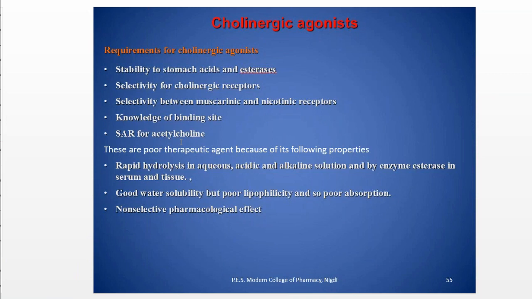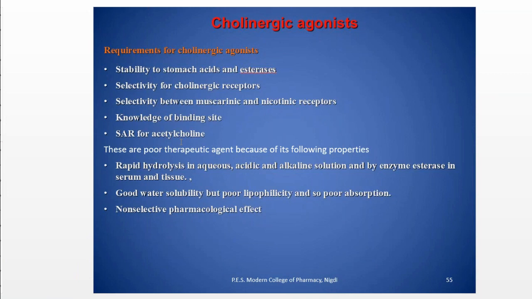And this is because poor therapeutic agents are generally discovered because of some properties. First is rapid hydrolysis in aqueous as well as acidic and alkaline media, and simultaneously the acetylcholinesterase present in the serum as well as brain tissue.